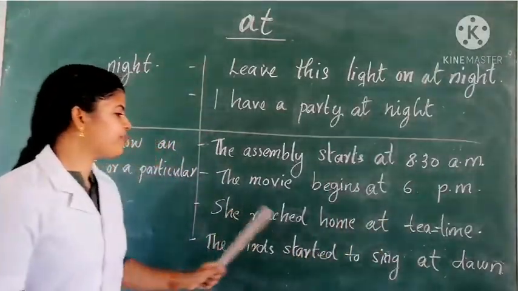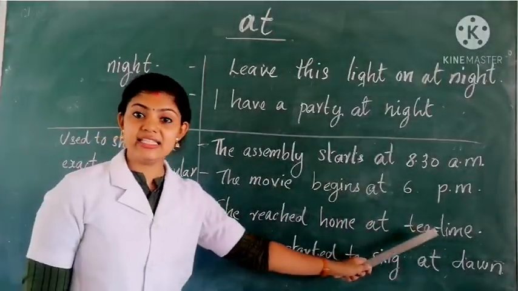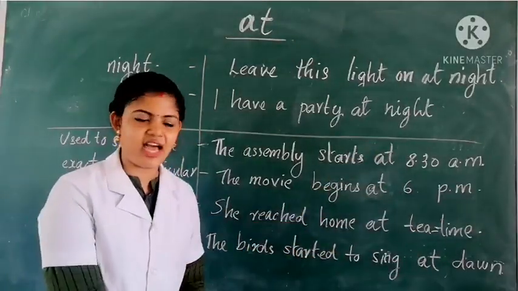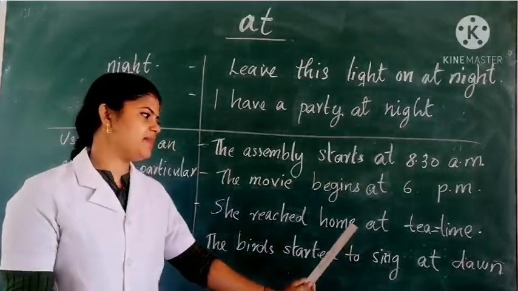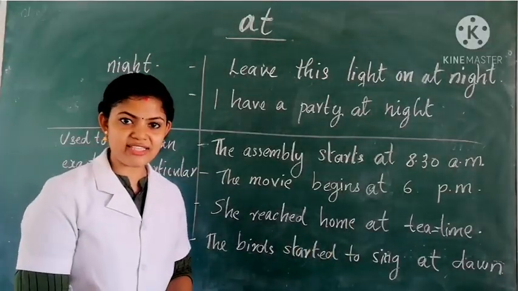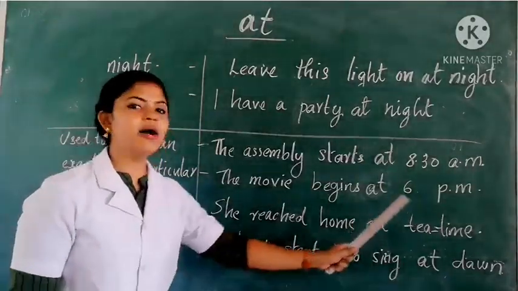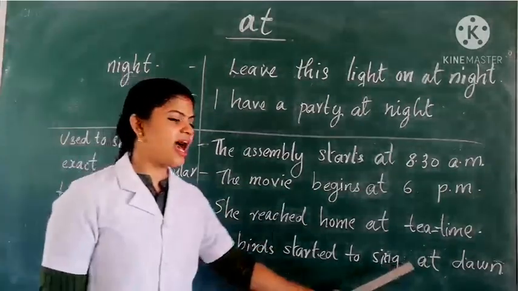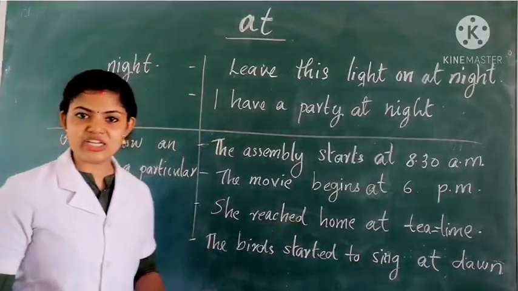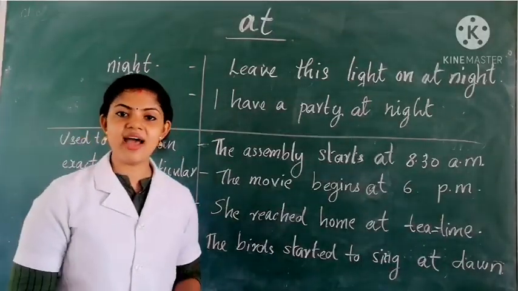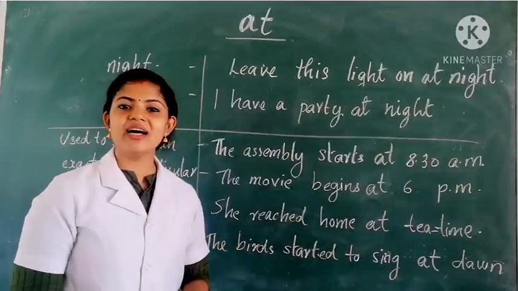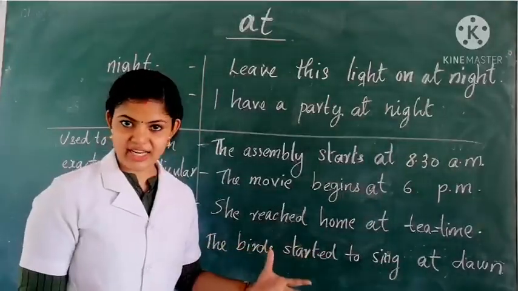Next one: she reached home at tea time. Some particular time. Here we can see the exact time. When did she reach home? Yes, at tea time. Next, the birds started to sing at dawn. When did they start to sing? Yes, they started to sing at dawn. So we use "at" to show exact time or a particular time.